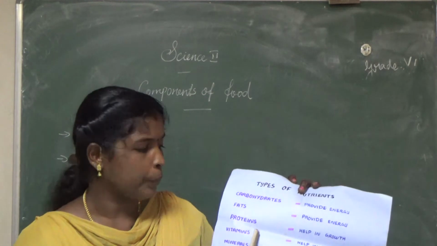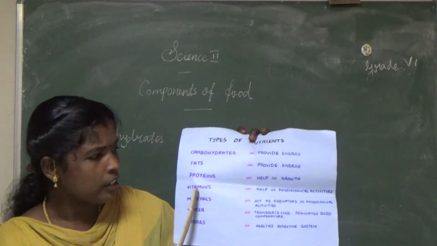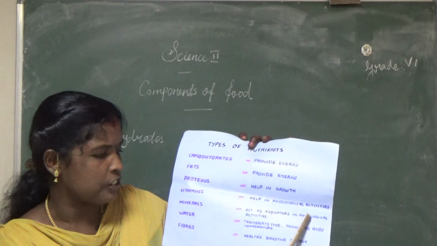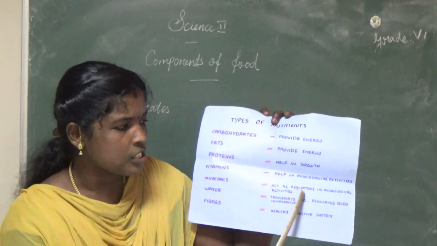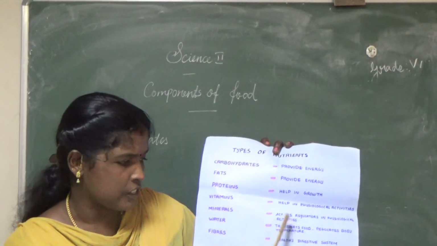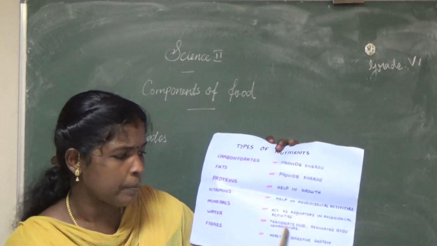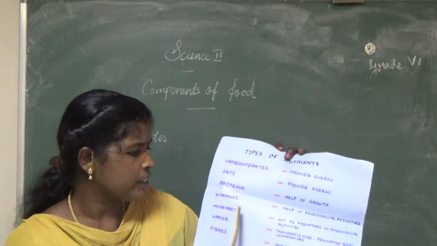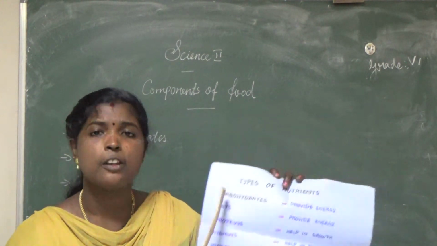Next one, protein. Protein helps in growth. Next one, vitamins. Vitamins help in physiological activities. Next one, minerals. Minerals act as regulators in physiological activities. Then water: it transports food and regulates body temperature. Fiber: healthy digestive system. Of these, we already discussed carbohydrates, fats and proteins.